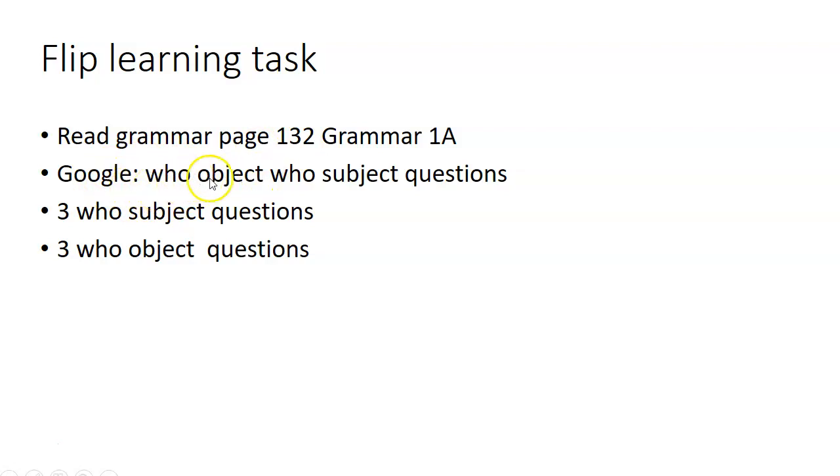Maybe you can Google also who object, who subject questions. Take a look in Google so you can see all examples. And after you do all this research, you write, okay? Write 3 who subject questions and write 3 who object questions. So bring your questions by tomorrow, okay? Write your questions on a piece of paper, and tomorrow in class, I will ask you what are your 3 who subject questions and 3 who object questions.